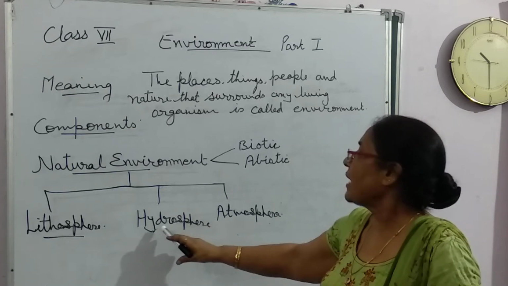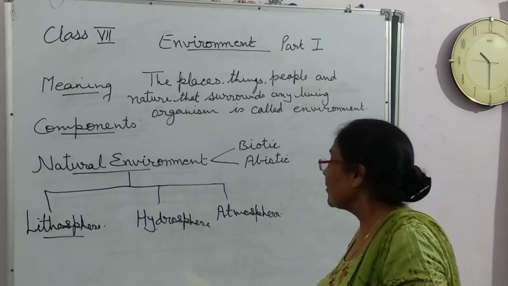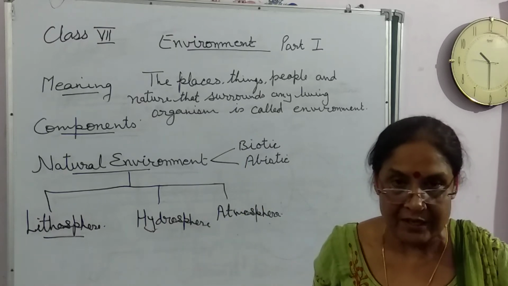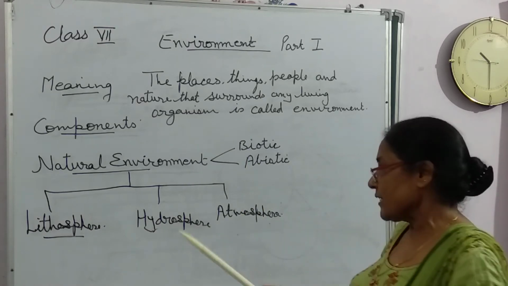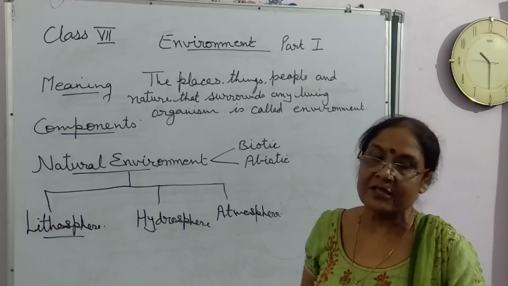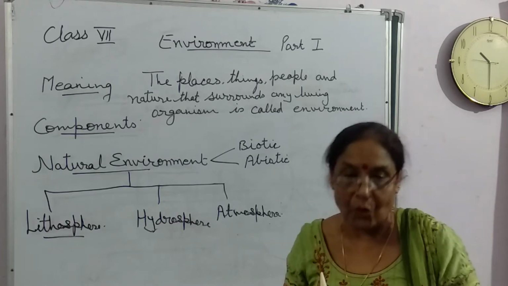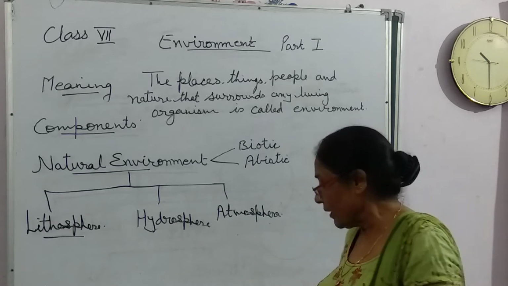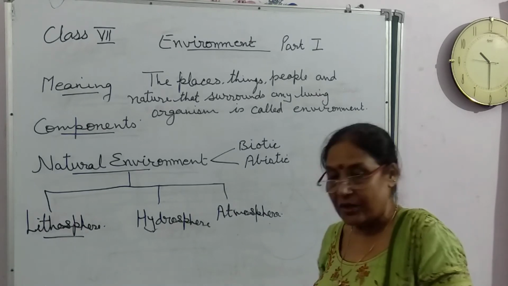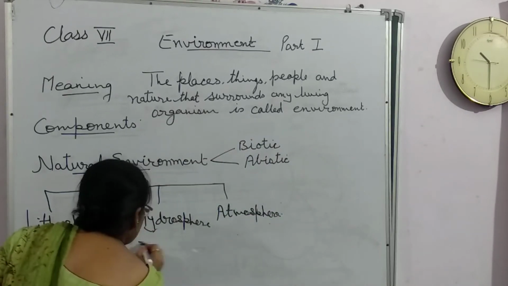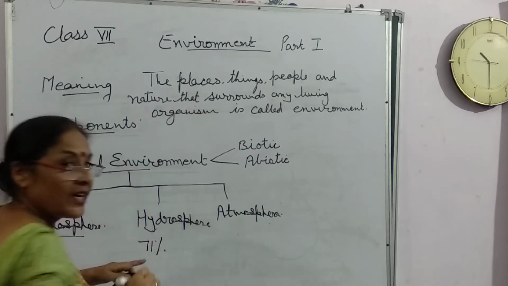And the second is hydrosphere. Hydrosphere means it consists of all water bodies. All water bodies means all oceans, rivers, ponds, canals, and even the underground water also. Clear? And I want to explain one more thing, that 71% of earth is covered with water.